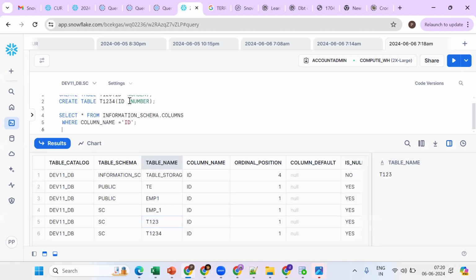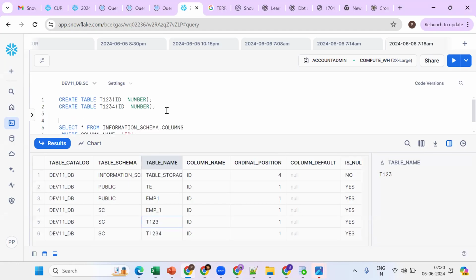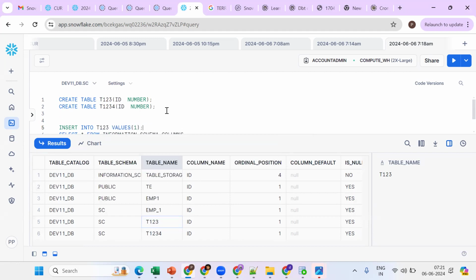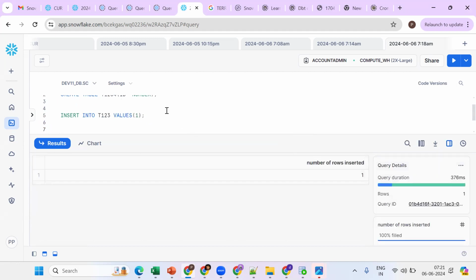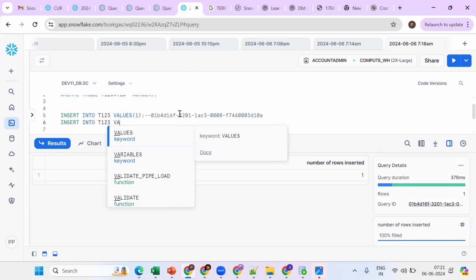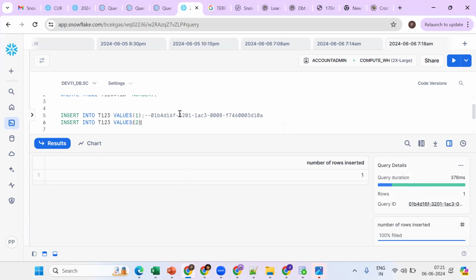Now I'll try to use one table already created. Now try to insert some record. So insert into T123 values 1. Okay, now see, record inserted. Same thing for everything: a query ID will be generated. Copy the query ID and put it here. Same thing, try to insert one more record. Insert into T123 values, second record.